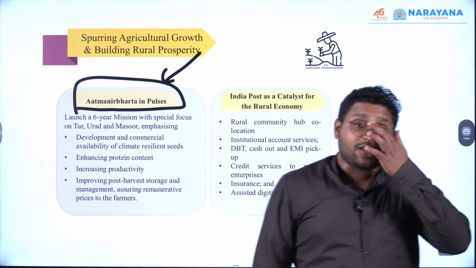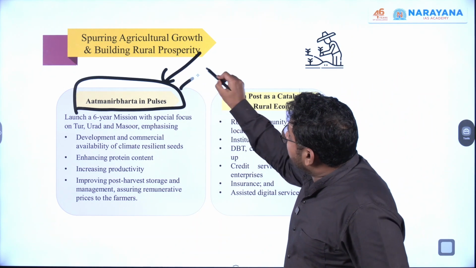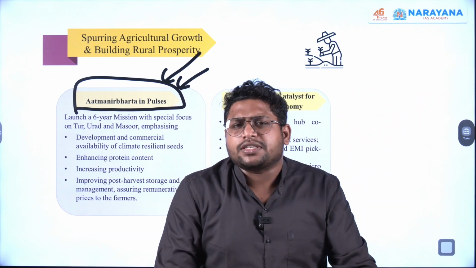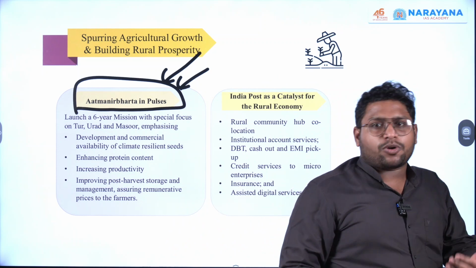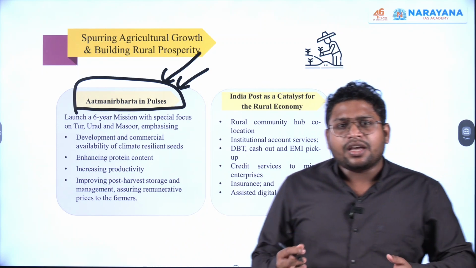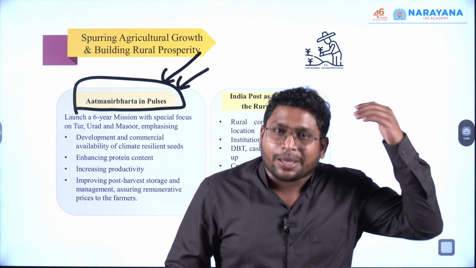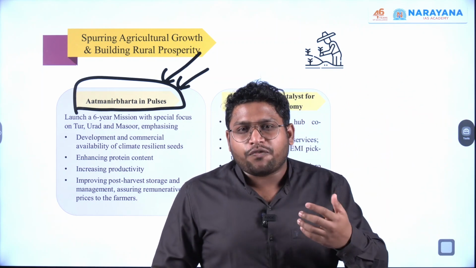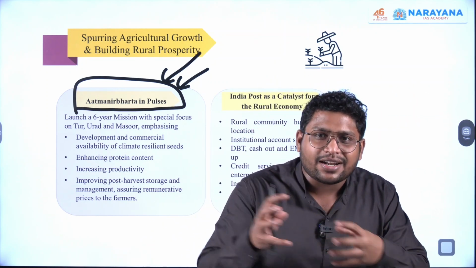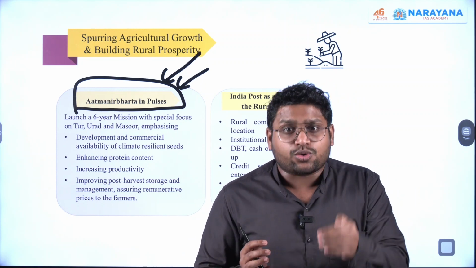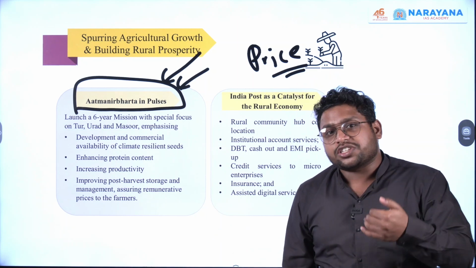The government is saying we will now become Atmanirbhar in pulses. If you look at pulses production in India, usually we see that farmers in India do not show much interest in pulses production. And that's the reason we are very much dependent on the import of pulses. Now, when we are dependent on imports from foreign countries, it is very obvious that if there is any kind of fluctuation in the market, or any issue of demand and supply in the international market, then that is going to affect us. So price volatility and price fluctuations will be there.